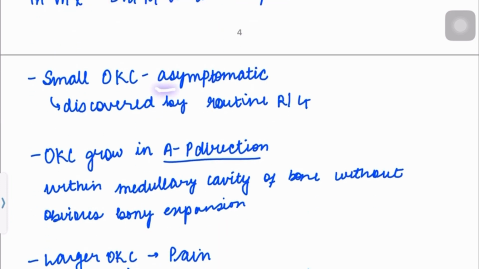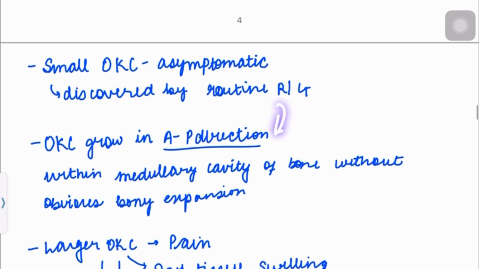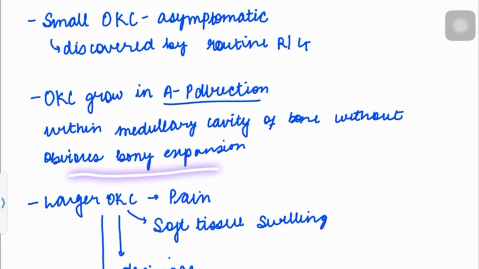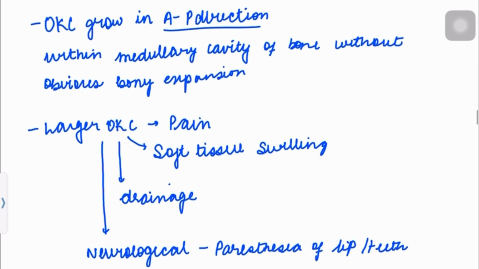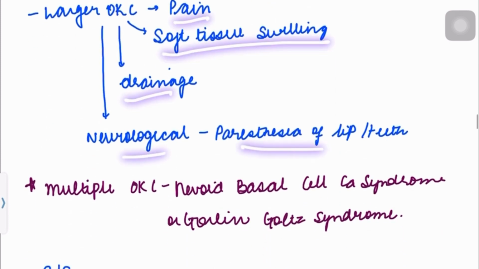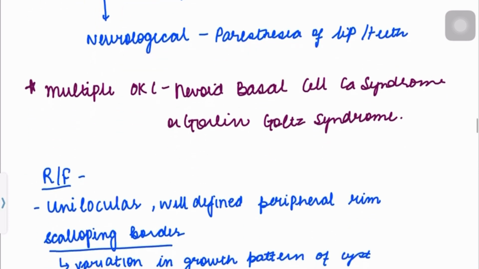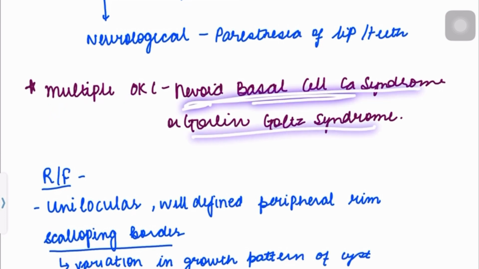Small OKCs are usually asymptomatic and they are discovered by routine radiograph. Why? Because small OKCs do not show any obvious bony expansion. Why? Because it grows in an anterior-posterior direction. Whereas large OKCs may show soft tissue swelling, pain, drainage, and neurological features such as paresthesia of lips. Then there is a syndrome associated with multiple OKCs, that is the nevoid basal cell carcinoma syndrome, also known as Gorlin-Goltz syndrome.